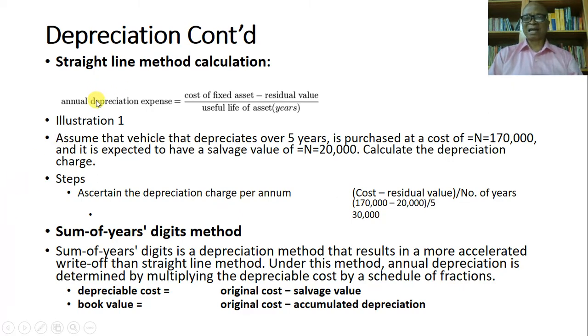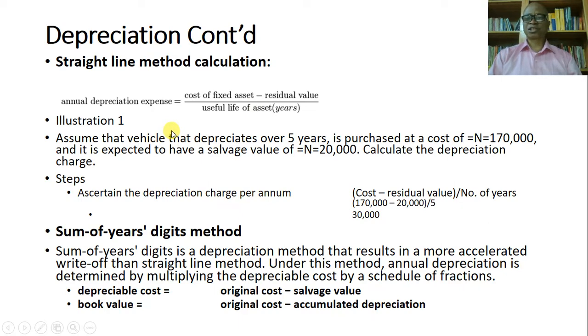Now you look at the annual depreciation expense. How do you arrive at it? You have to deduct the residual value from the cost of the fixed asset, the cost of the non-current asset, and divide it by the useful life of the asset. Cost of fixed asset minus residual value, divided by useful life of such an asset.